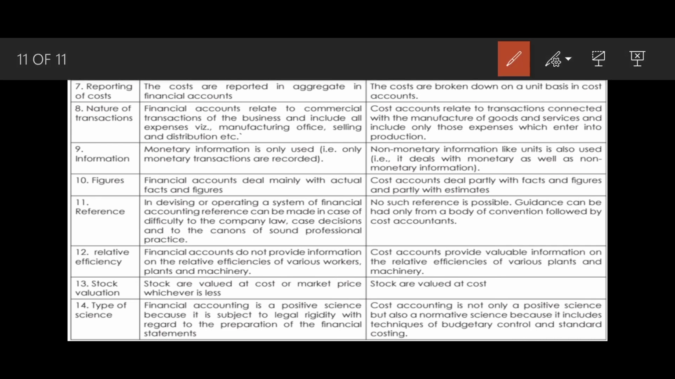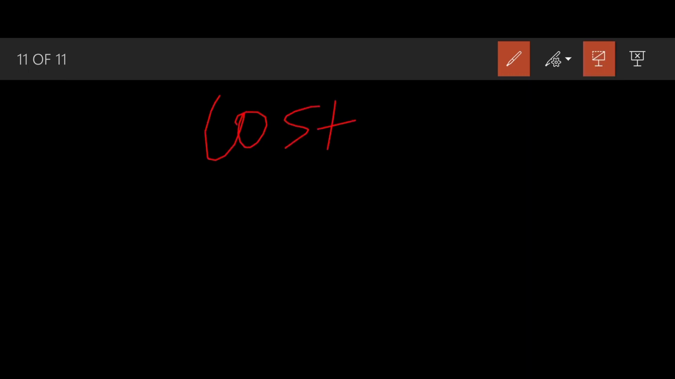Reporting cost. The costs are reported in aggregate in financial accounting. The costs are broken down on a unit basis in cost accounting. So you will learn a concept about cost sheet. In cost sheet you will see every breakup to every extent. This is a very good thing of costing, that you break up the cost to the maximum extent.